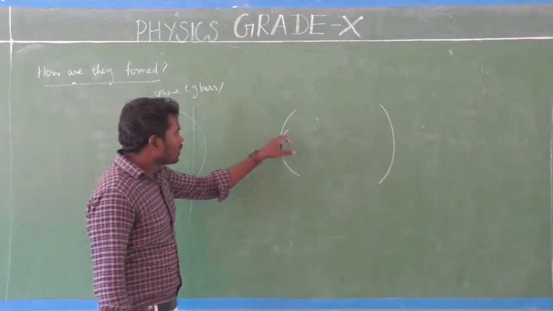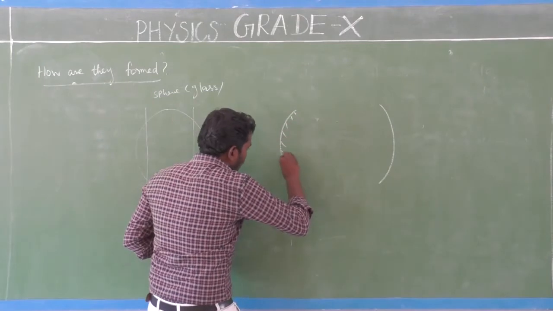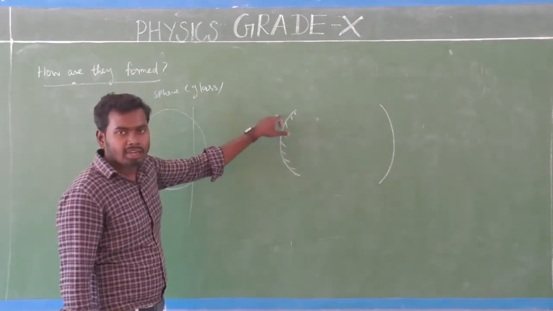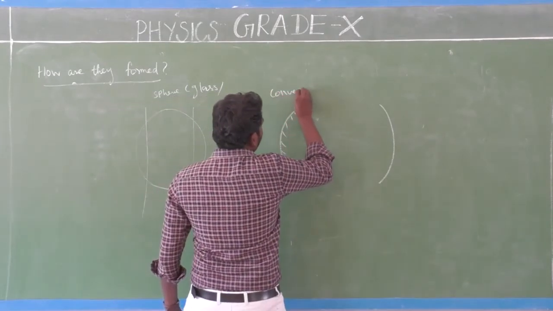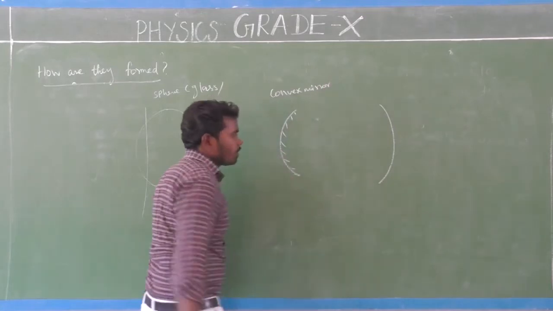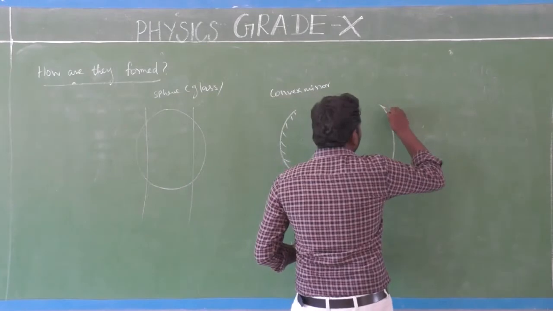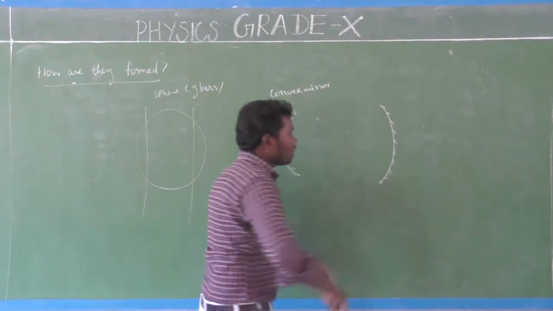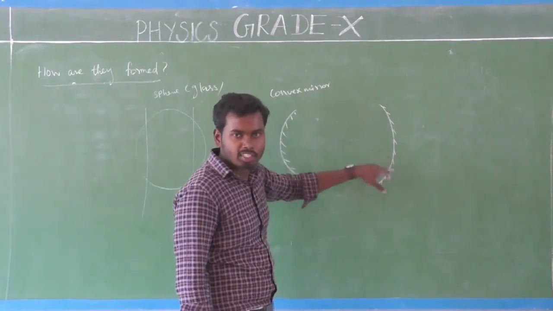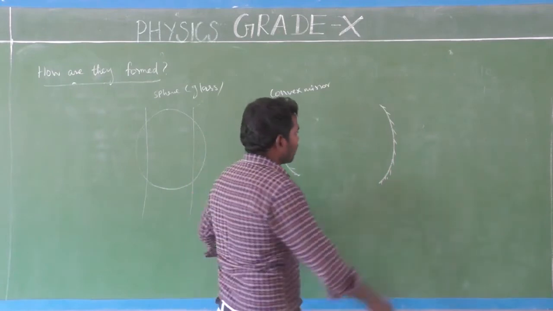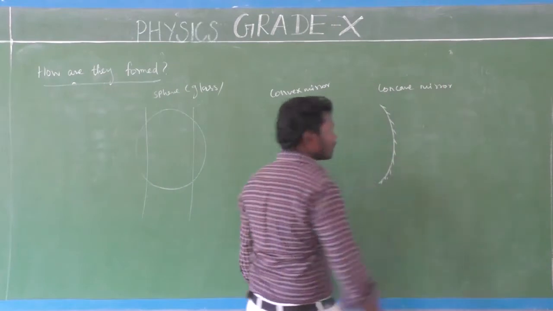So if you make coating this side, that acts as a convex mirror. Am I right? And take this part and make a coating outside. So this part acts as a concave mirror. Isn't it very simple?